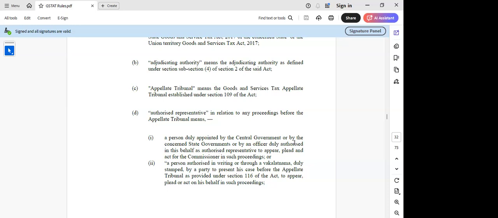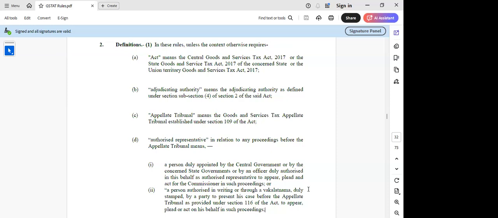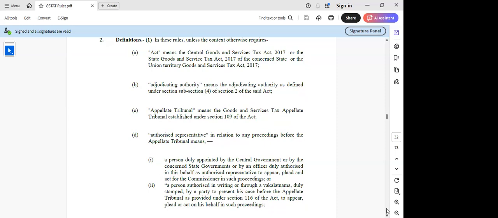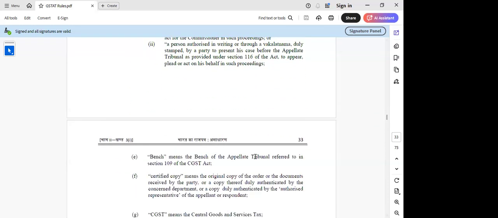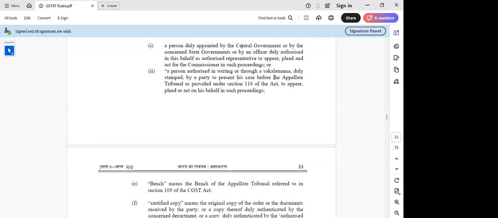And also a person authorized in writing or through a duly stamped vakalatnama by a party to present his case before the appellate tribunal, as provided under 116. So the point is how to take it forward. In 116, they have used the words that it should be a practicing CA. So the issue is what shall be the power of the authorized representative in the appellate procedure, sir?